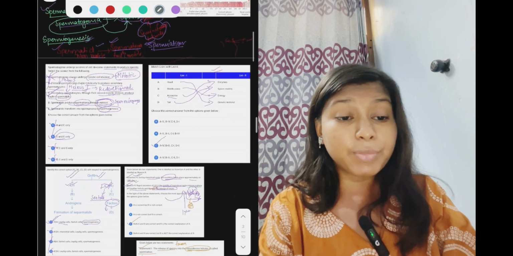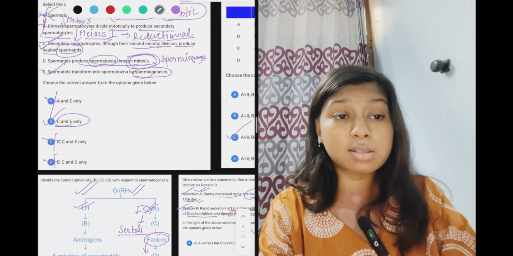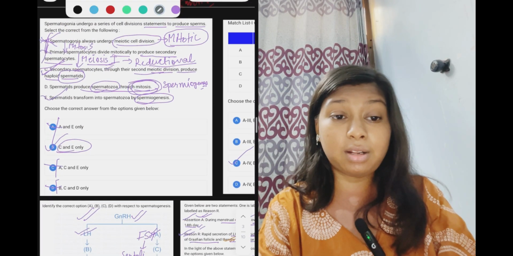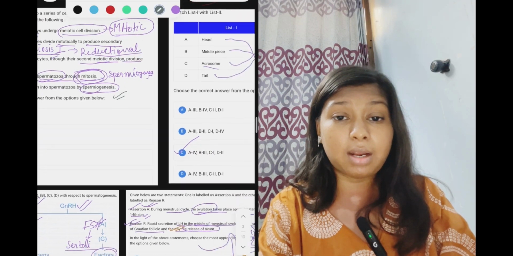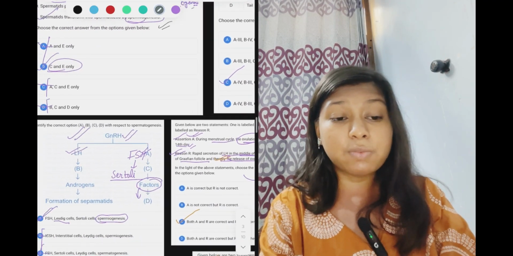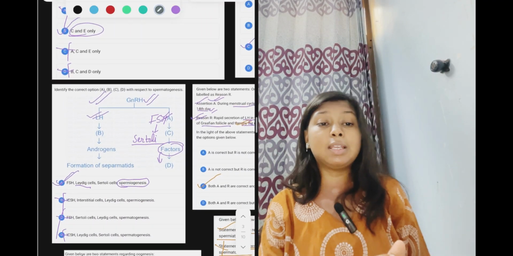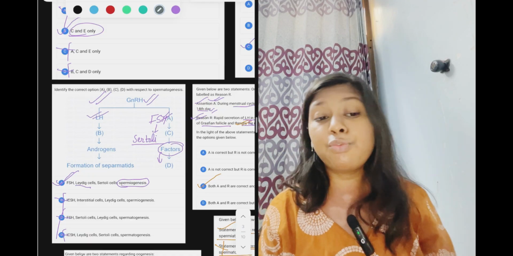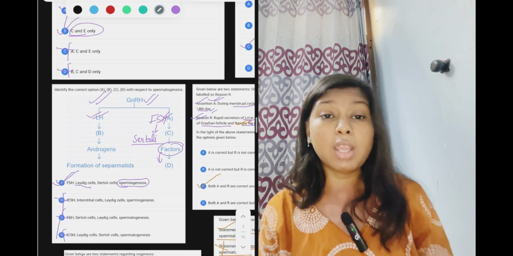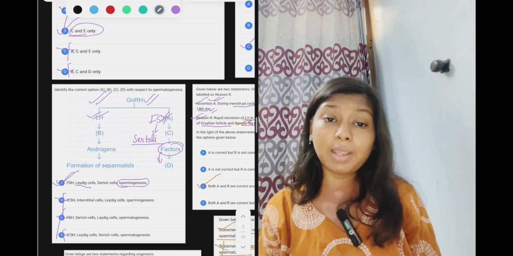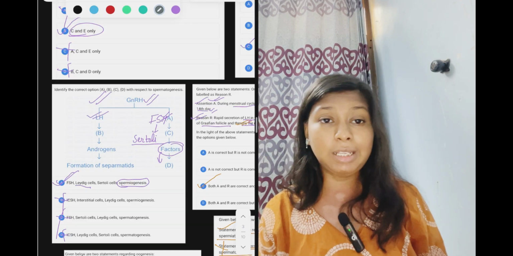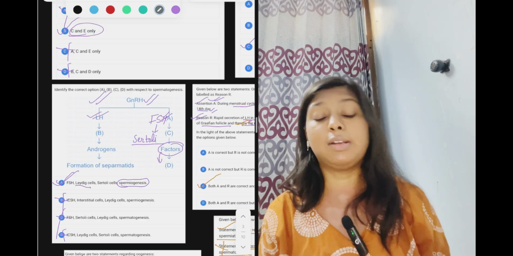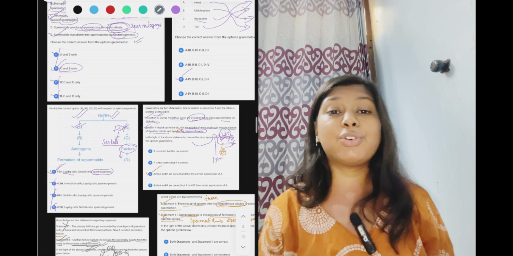We can see numerous questions are asked directly from the lines of the NCERT, and they are very important questions which can be done easily in a few seconds if you know the concept. So it is an easy topic if you know it properly, know its concept, you can solve it. So that's all for today. Thank you.